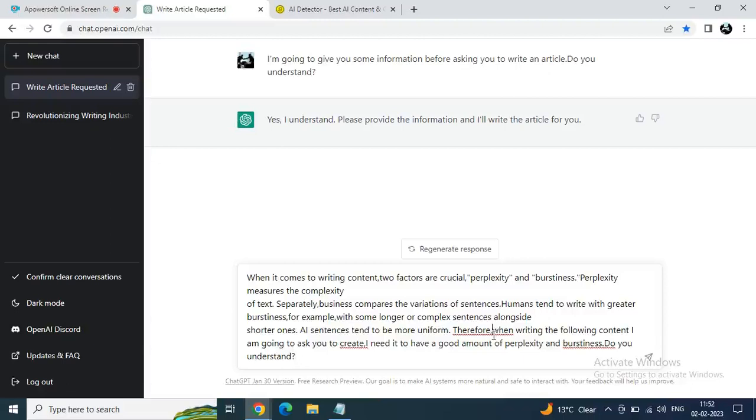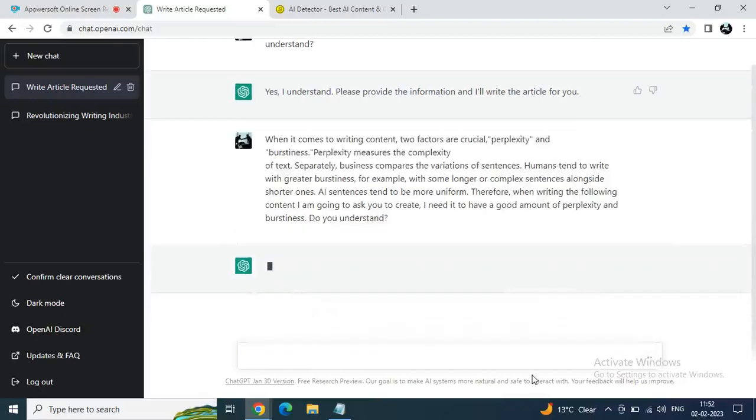So just remember this whole text and copy it, and this will give instruction to ChatGPT that it has to follow this rule, follow the perplexity and burstiness, and then write. So just copy it and give the instruction to ChatGPT before writing any article. And also ask it, do you understand? Just hit the enter button and you will see the reply: yeah, I understand, and other things. Now ChatGPT understands your instructions.